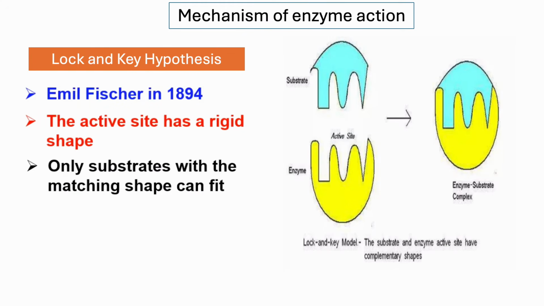Let's talk about the mechanism of enzyme action, how enzymes work. There are two models introduced so far. The first one is the lock and key hypothesis, introduced by Emil Fischer in 1894. In the lock and key hypothesis, the active site is fixed, like a lock and key. It's rigid, and the substrate must have the same structure as the active site. Just as the key must be fixed, the lock hole must also have the same pattern as the key. So in this case, the active site is rigid. This is the take home message.